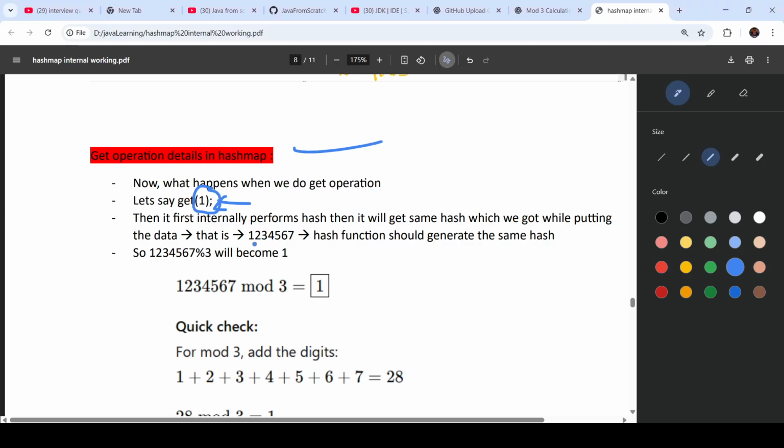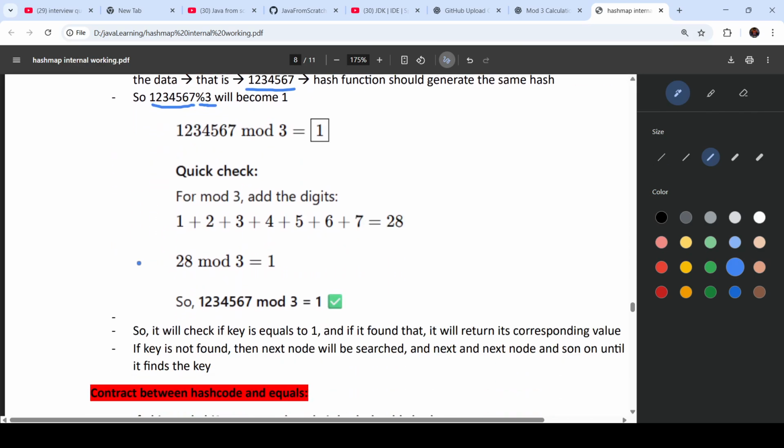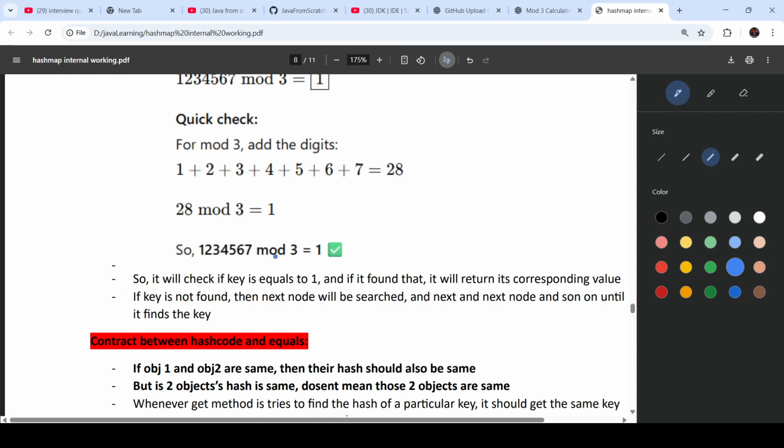Okay, let's say we have this hash, right? So the hash function should generate the same hash. Let's say this is the hash it generated. Initial capacity is 3, so this mod 3 will become 1. This is nothing but our bucket location, our bucket index, meaning where we need to search actually. Then it will check if the key is equal to 1.